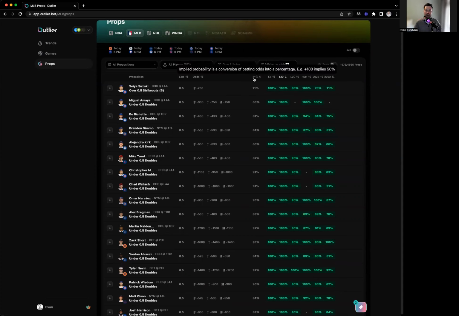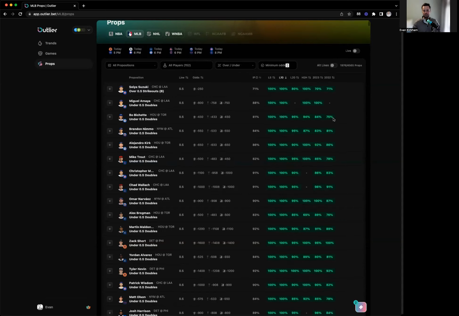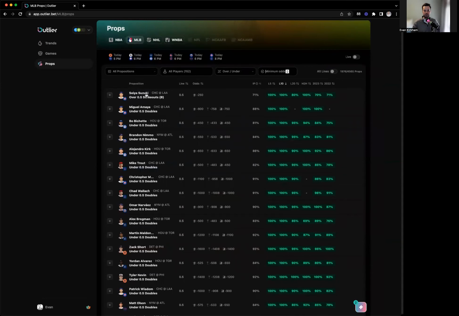Great. The other ways to sort it, and this is where I think a lot of the power is, you can sort it by implied probability, right? That's what the book thinks the percentage chance the bet is going to hit. You could sort it by the performance in the last 5 games, last 10 games, last 20 games, etc. So right now, I have it sorted by last 10. This is the global default setting, but it's also my favorite default setting.